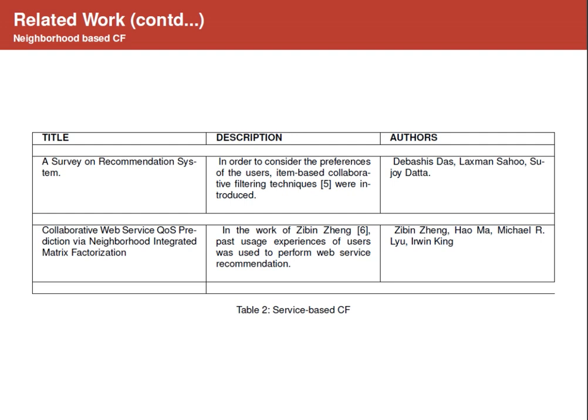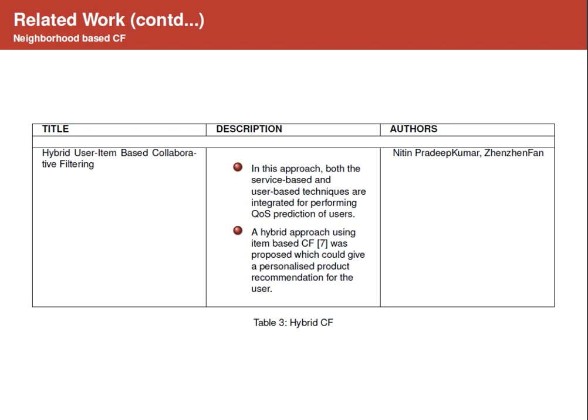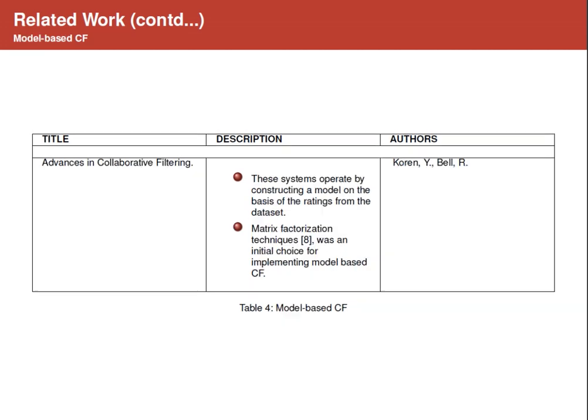Next is service-based CF. For accurate service recommendations, CF-based systems that consider the preference of users are required. So service-based techniques, also known as item-based CF techniques, use past user experiences of users to make predictions. In hybrid CF, both the user-based and service-based techniques are combined for performing QoS prediction. It uses the QoS information historically invoked from users and services.